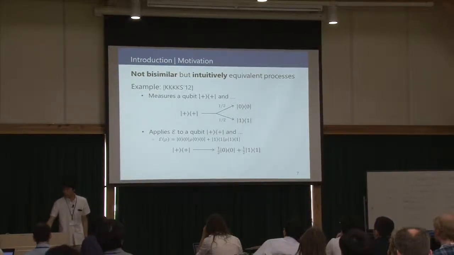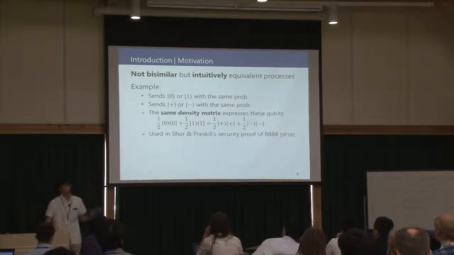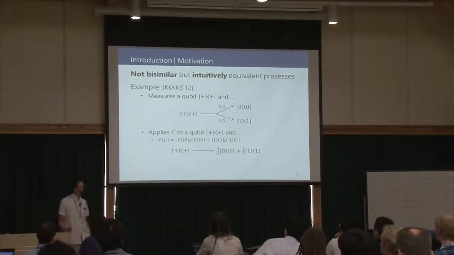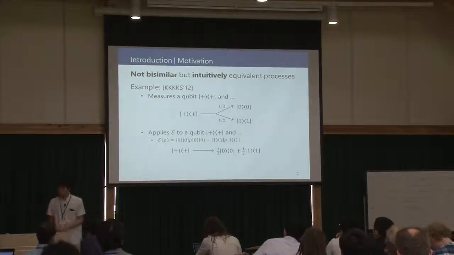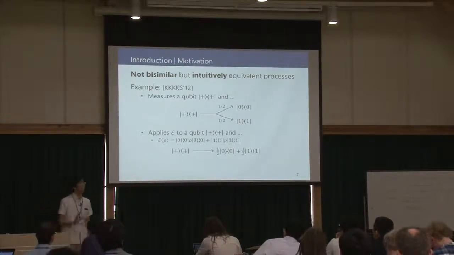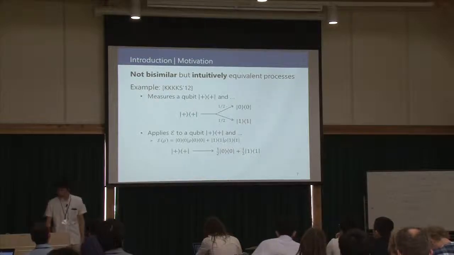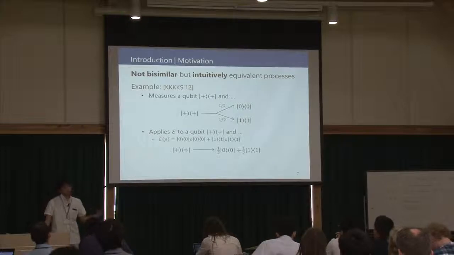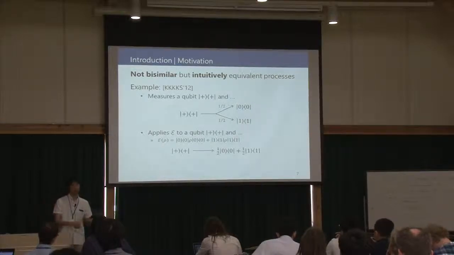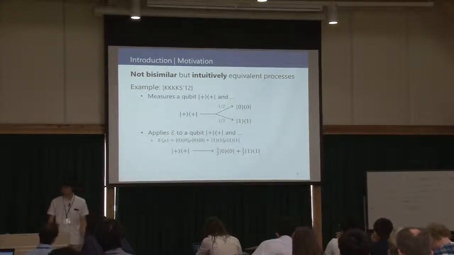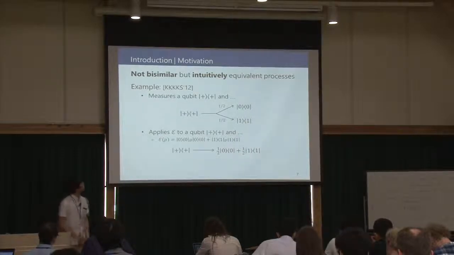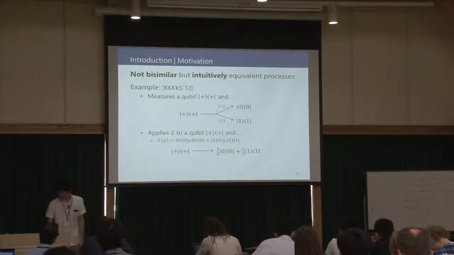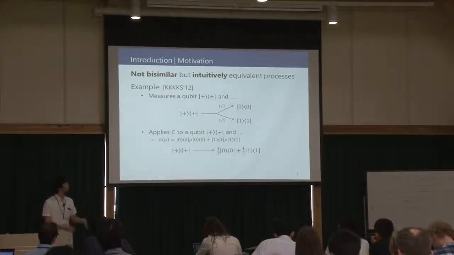In order to formally prove these processes as equivalent in process calculus, we want to prove that these 2 processes in this slide are bisimilar. One measures the qubit whose state is plus, and then follows an arbitrary procedure. And the other applies the superoperator E, which is described in this slide, and after that, follows the same procedure.